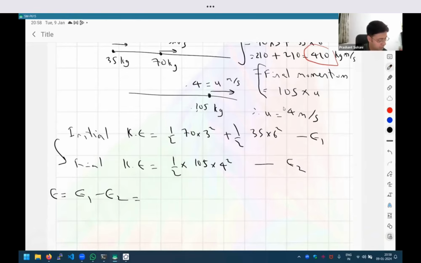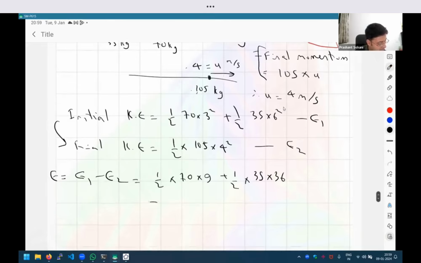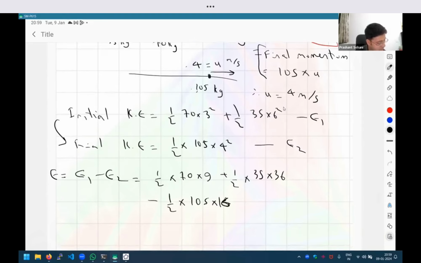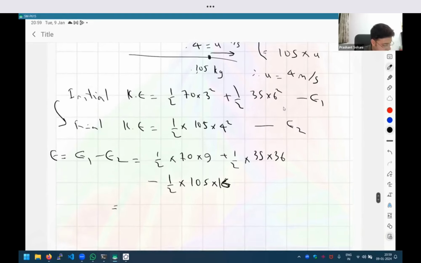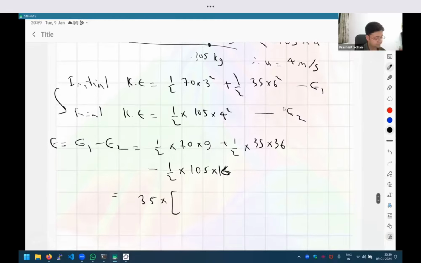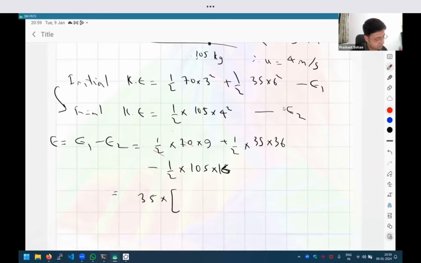So we just have to calculate, right? This is just calculation. So we are going to get half into 70 into 9 plus half into 35 into 36 minus the final energy. I think in all of this, we can take 35 common. Inside the bracket, I'll be left with 9 plus 80.